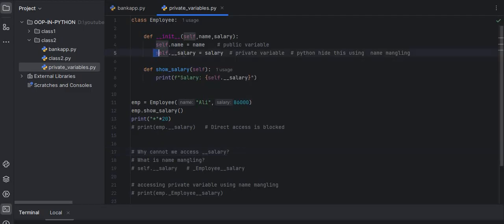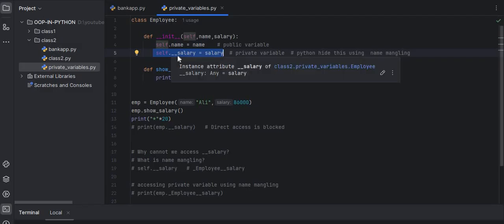In Python, when you create a private variable using two underscores, self.__salary, Python automatically renames it internally so that it cannot be accessed accidentally. It becomes harder to modify from outside, and it becomes unique for that class. This process is called name mangling. Python changes the name internally so people cannot access it easily.